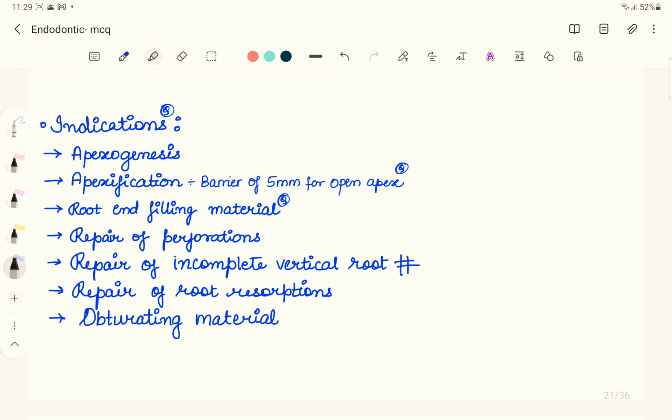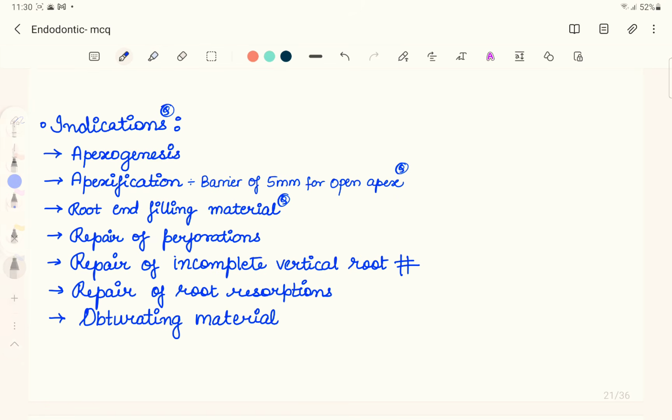Also in case of surgical endodontics, also if you are doing apexogenesis or apexification, as we have discussed in the previous part. Apexogenesis: apex means the apex of the tooth, that is the lowermost part of the root. Genesis means formation, so we are forming the lowermost part of the root in case of a vital immature apex injury.